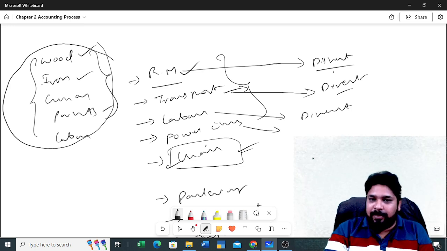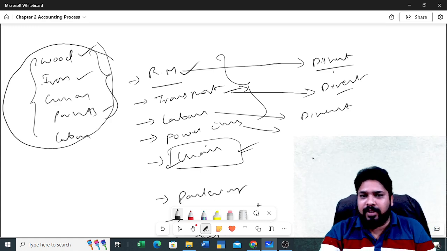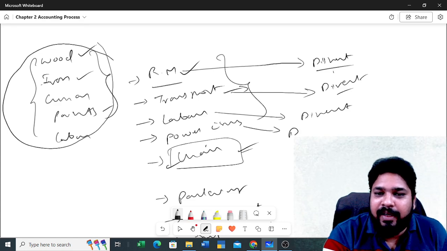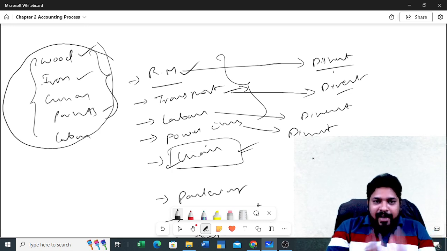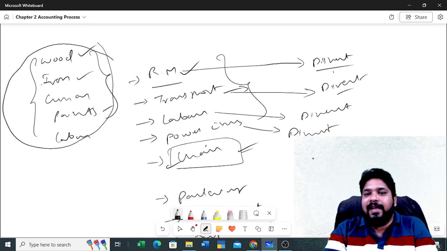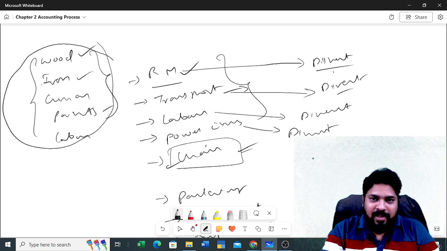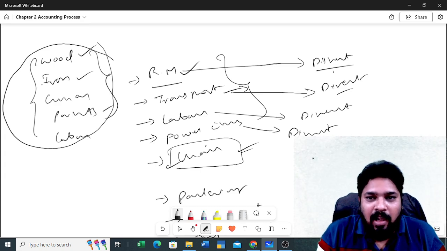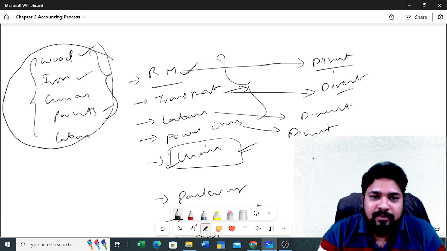The electricity department will cut the power. If you don't have the power, what happens? No production. You cannot run the machines, no production. So it will be directly affecting your business. So you need to identify first whether it is an expense or not. If it is an expense, then you need to identify whether this expense is directly relating to the business or not. If it is directly relating to the business, then it is a direct expense. Where will it be going? It will be going to the trading account. That's it, simple. Clear or not?